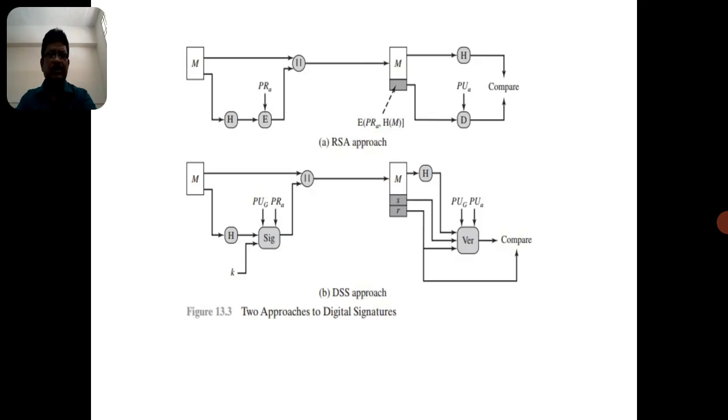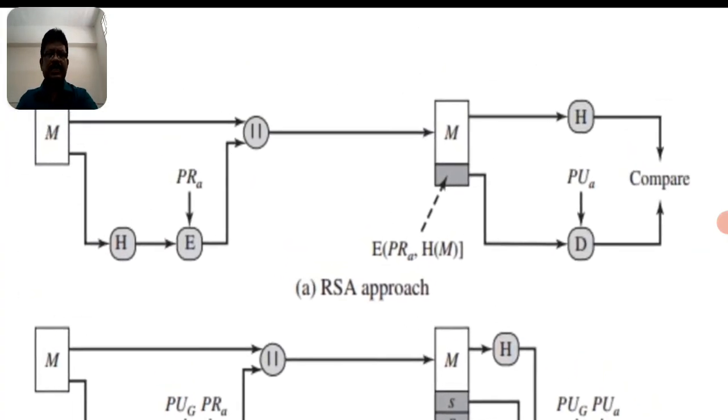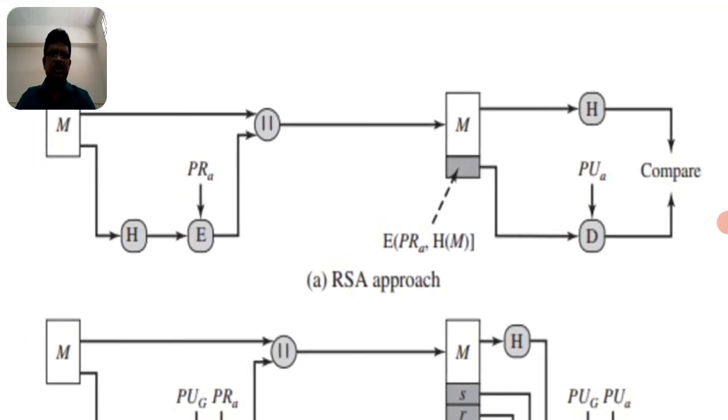Now coming to the detailed discussion of the RSA approach and DSS approach. Coming to this RSA approach, you can observe a message M is applied to the hash function. Why can we apply the hash function? I already said the DSS approach depends on three points. One is the hash code for implementing the digital signature, and public key cryptography used for the confidentiality or authentication mechanism, and the key management here also can be taken.